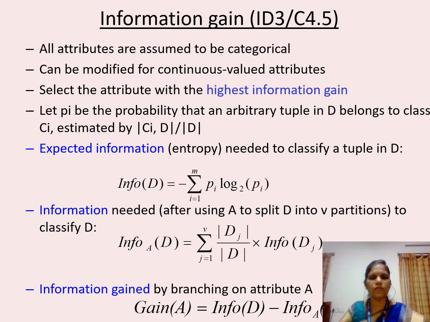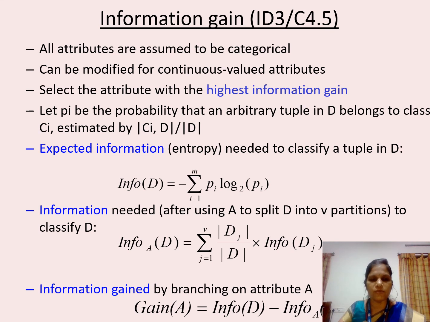Now we are going to see how we calculate the information gain for the decision tree induction algorithm. As a first step, you need to check whether all the attributes are categorical or not. If not, you have to convert those attributes into categorical. Then you have to select the attribute with the highest information gain. First, we will see what we mean by information gain. Information gain is defined as the difference between the original requirement, that is encoded from the class distribution, and the new requirement, that is encoded from the attribute values.